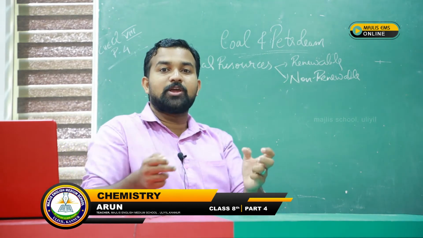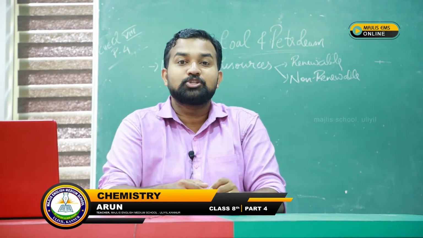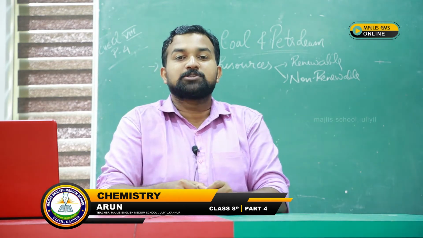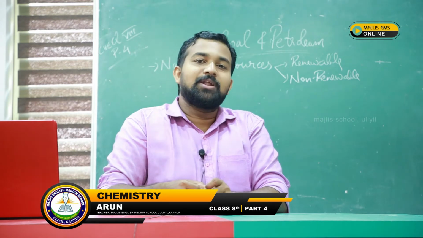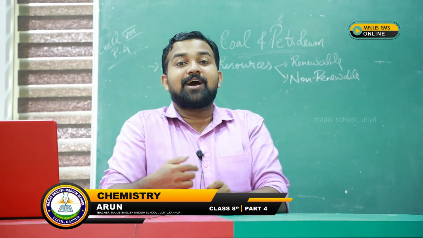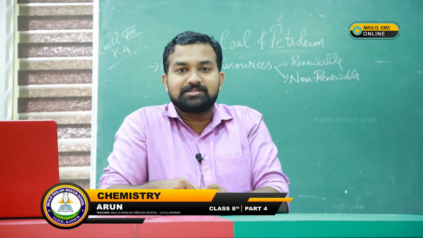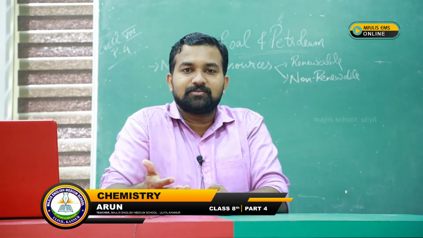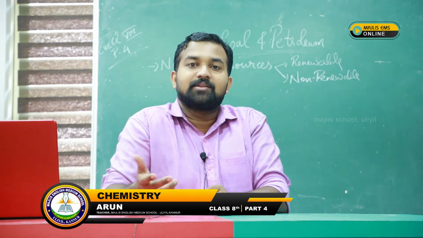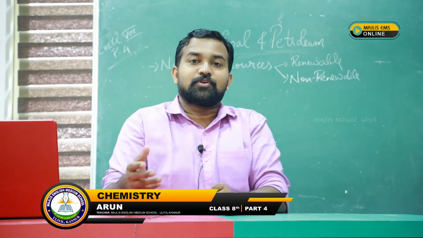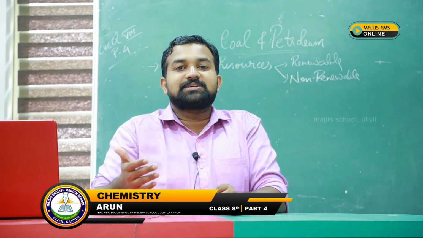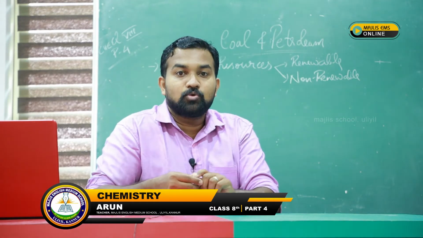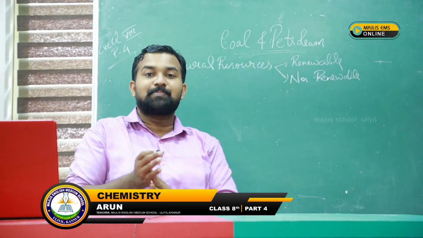Coal and petroleum are helping human beings to lead a good, successful and prosperous life. They are used mainly as fuels. You know what a fuel is? It helps for burning, isn't it? The petrol and diesel we fill in our vehicles from the petrol station, the pumping station, come under petroleum.